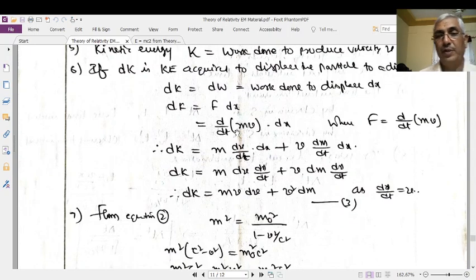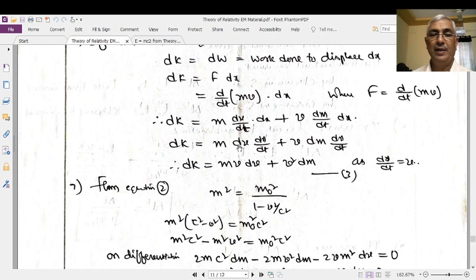But F is nothing but the rate of change of momentum, d by dt of mv. Here mass changes and velocity also changes. This is not a case of Newtonian mechanics, this is relativistic mechanics, therefore mass also changes. These two quantities are variables and both will be affected by the differentiation. Therefore, dK is equal to m dv by dt into dx plus v dm by dt into dx.